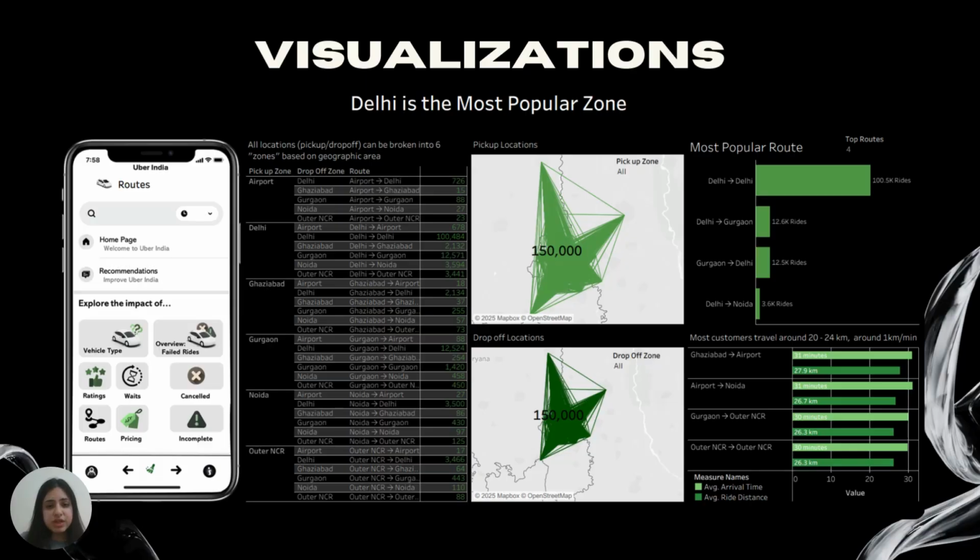And then we have the routes dashboard, which shows us the different routes the drivers would take. So we split it into six zones, which are the airport, Delhi, Ghaziabad, Gurgaon, Noida, and Outer NCR. And from those, we can pick one of those as the pickup, one of those as a drop off zone, and see the patterns there. And we could see the most popular routes are, for example, from Delhi to Delhi. And with that, I can specify also, once again, the same filter, the top routes for this case. And then with those routes, we wanted to see most customers traveling around 20 to 24 kilometers, which is around 1 kilometer per minute. So we put the arrival time and the ride distance to see those.